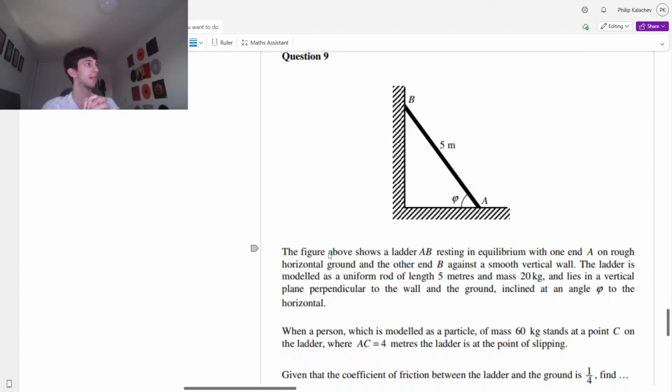Yep, friction is going left, exactly that. Why is it going left? Because that ladder is trying to slide downwards. When you see someone fall off a ladder, the ladder tries to go like this. So the friction needs to be pulling it this way to prevent that ladder from falling down. Okay, cool.